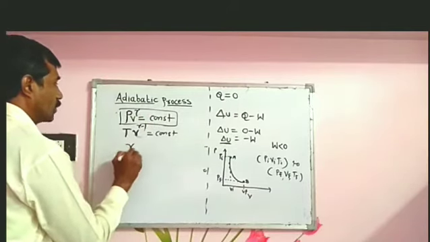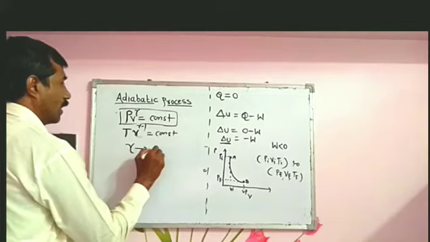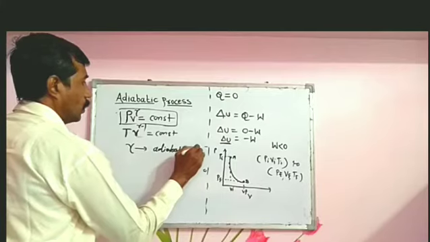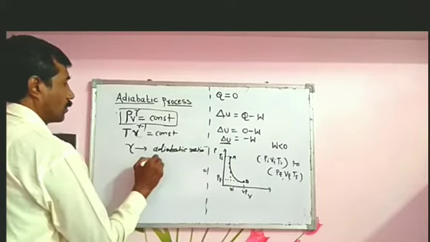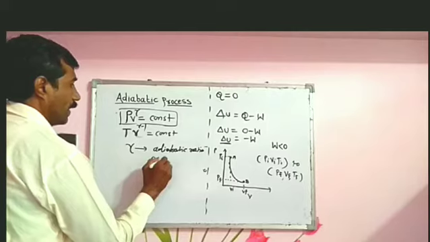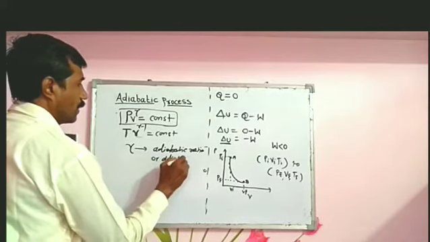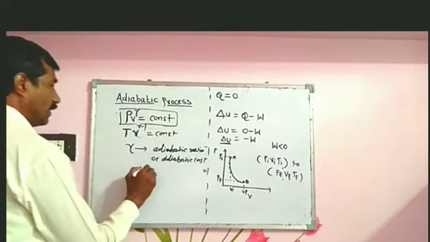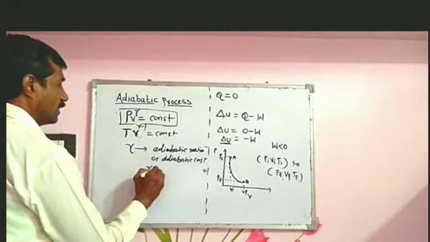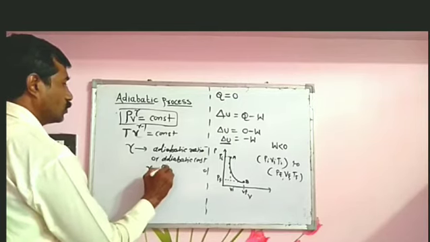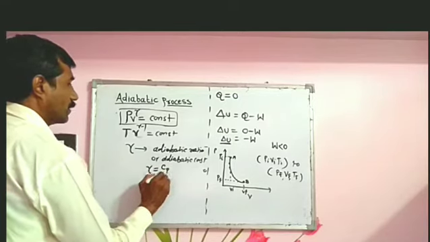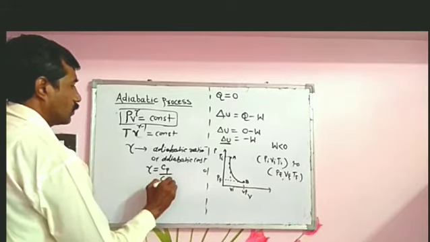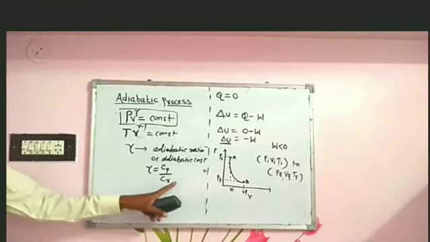adiabatic ratio or adiabatic constant, and this gamma is equal to the ratio of two specific heats, that is, gamma equals the ratio of specific heat at constant pressure to specific heat at constant volume.